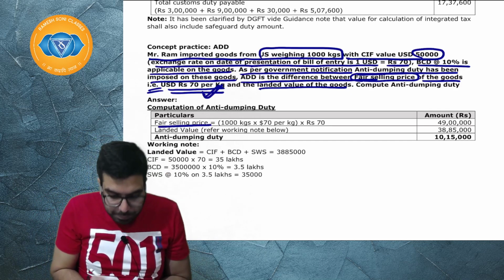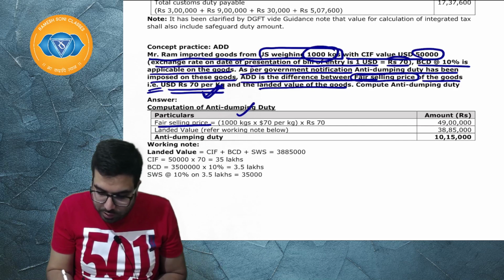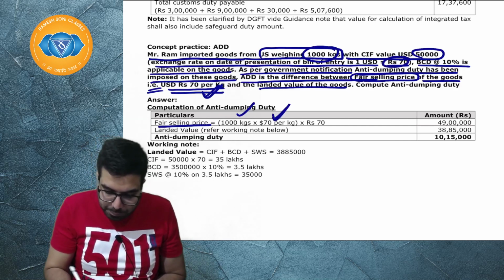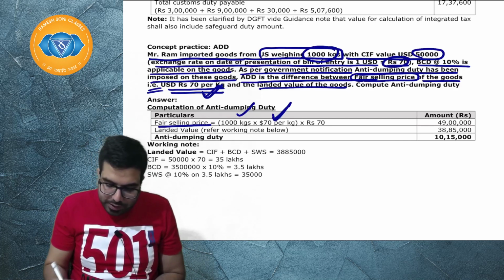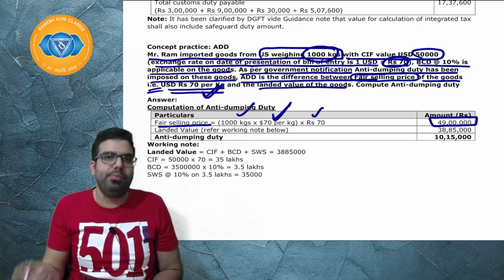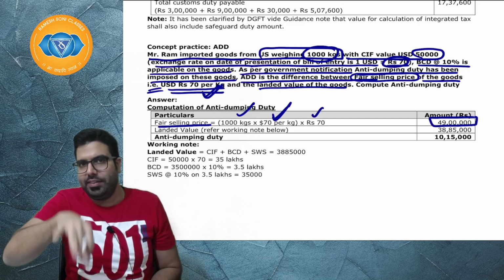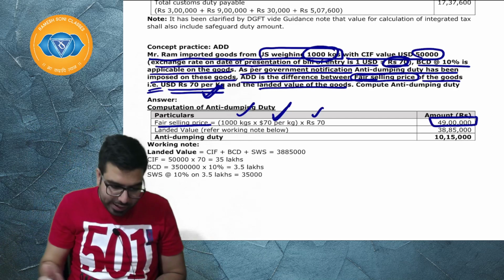So, sir, fair selling price we will go ahead and find out. 1000 kgs have come, and the price given is $70 per kg into rupees 70. It will give 49 lakh rupees. That is the fair selling price of those goods which have come into India; if domestic industries are selling, they will sell at 49 lakh.